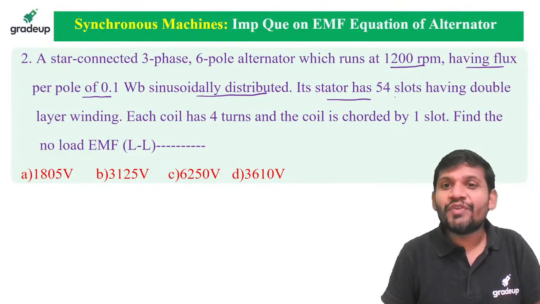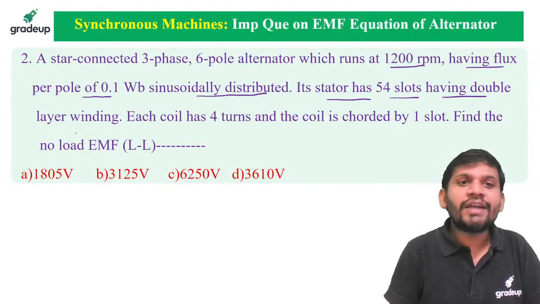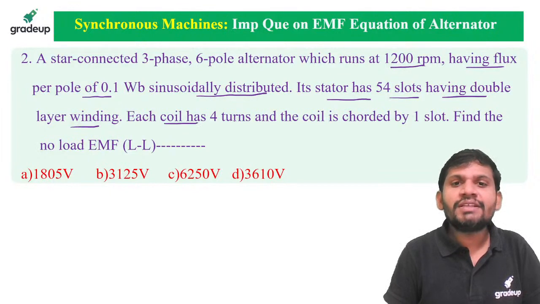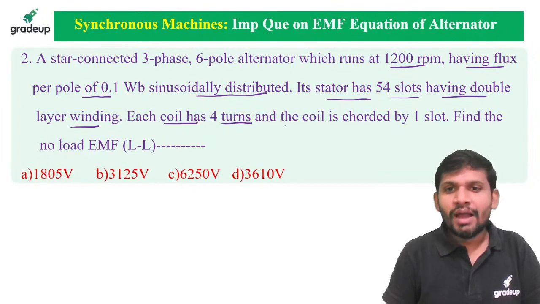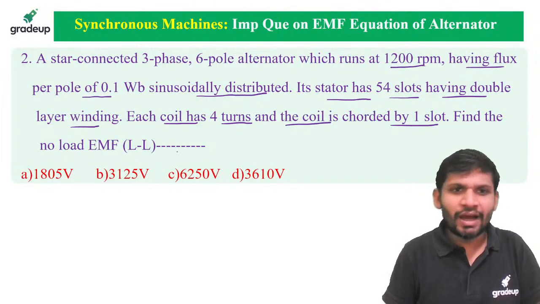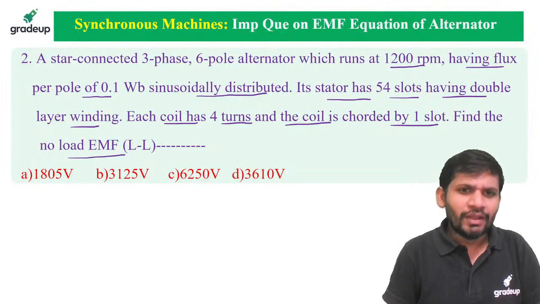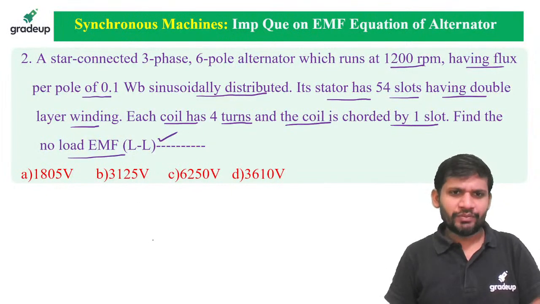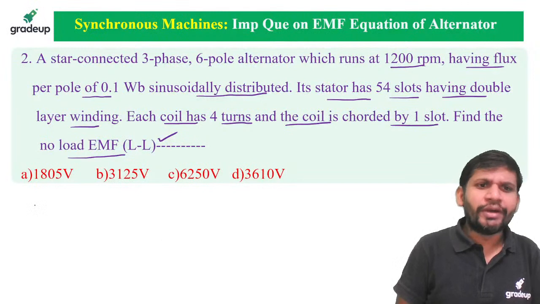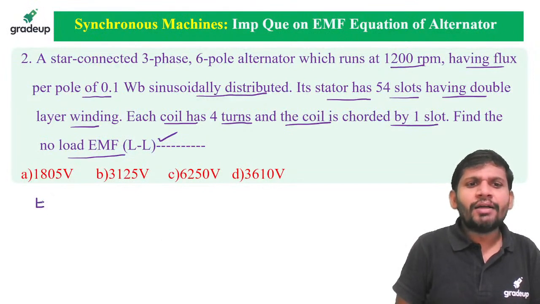Its stator has 54 slots, having double layer winding. Each coil has 4 turns and the coil is chorded by 1 slot. Find the no load line to line induced EMF. You want to find the line to line voltage. First I am writing the EMF equation, then you get an idea which parameters you want to calculate.